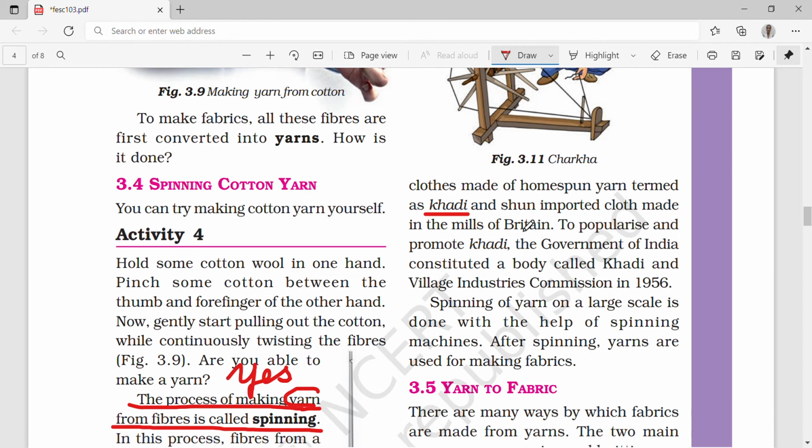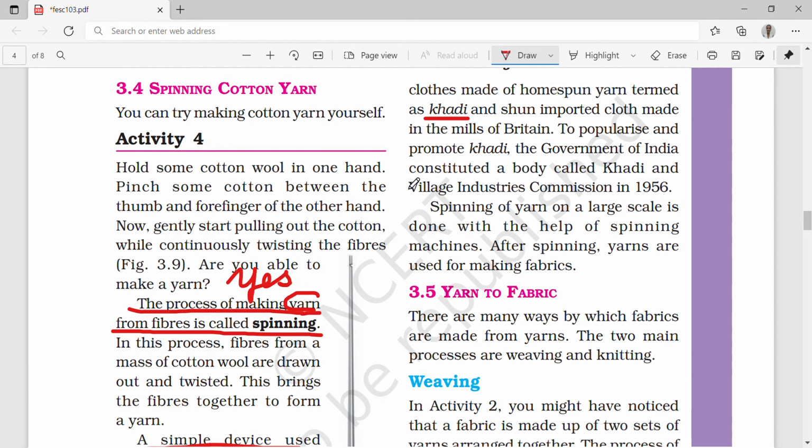To popularize and promote khadi, the government of India constituted a body called the Khadi and Village Industries Commission in 1956. Okay, you can underline it. Now, spinning of yarn on a large scale is done with the help of spinning machines. Now we have come to the spinning machines.